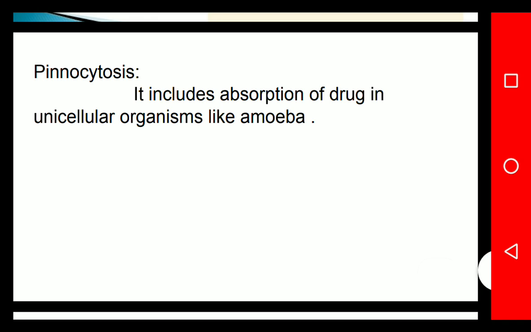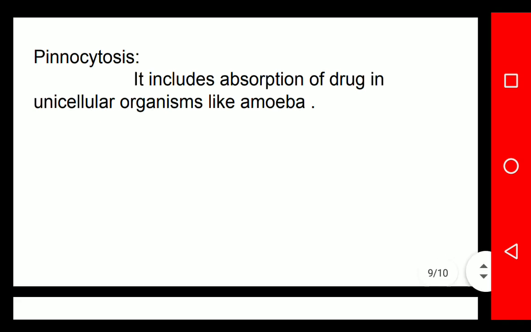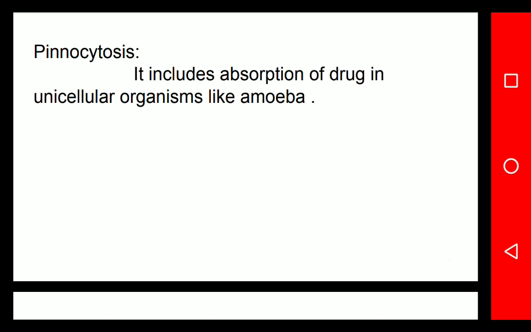Then the last important part in the diffusion process is pinocytosis. Pinocytosis includes the absorption of drug in a unicellular organism like the amoeba. The amoeba is a kind of unicellular organism that has only one cell for its survival. In the diagrams of how the amoeba digests or absorbs a drug, engulfment is another part.